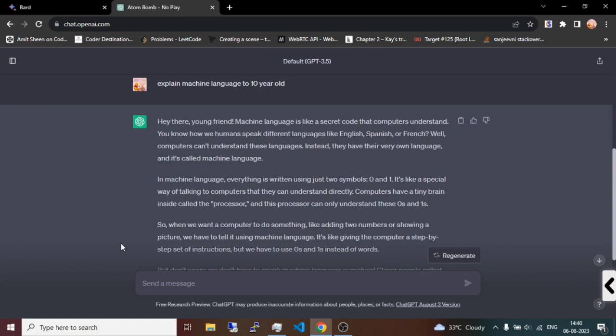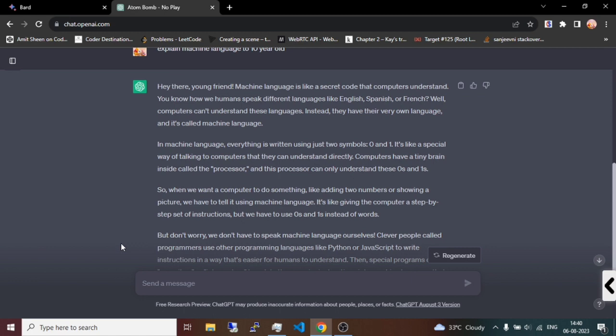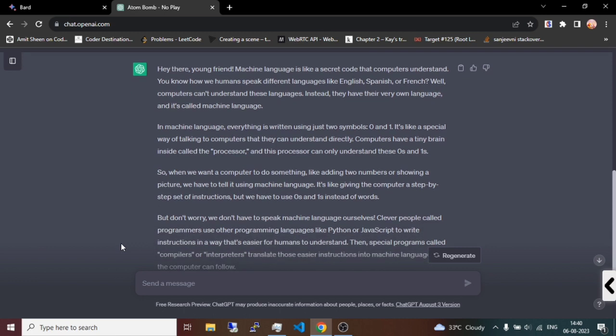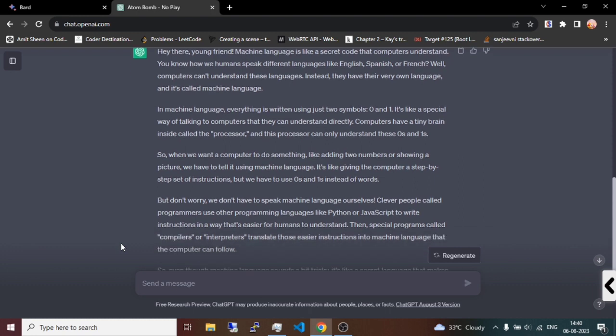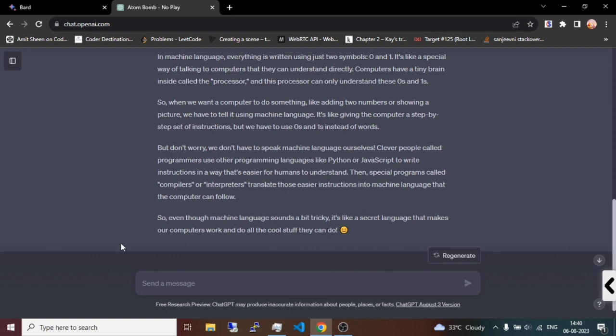So as for the rating of this answer, I'll give it 4 out of 5. It is a pretty convincing answer from the perspective of generative AI and from my perspective as well. The answer is explained pretty well for a 10-year-old kid, because he might not be able to understand the advanced stuff. Here ChatGPT is only teaching in terms of zeros and ones and what the basic concept of a programming language is.